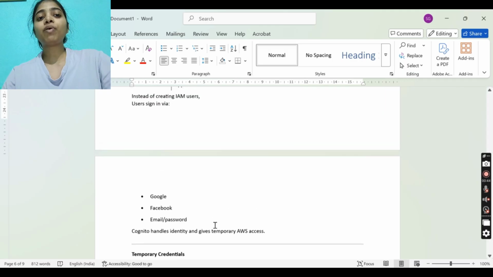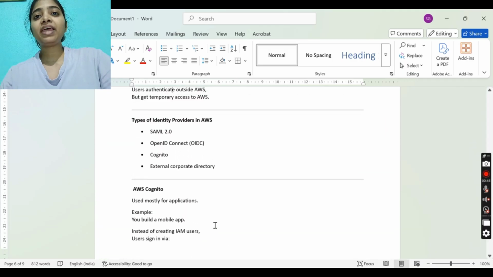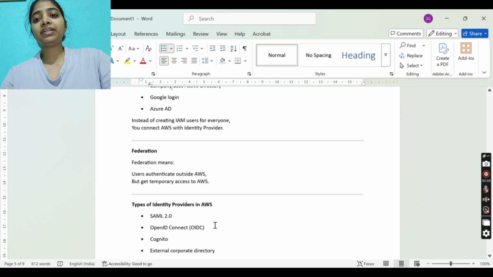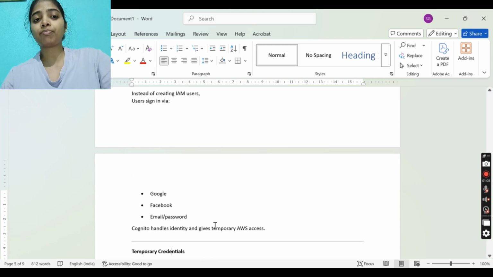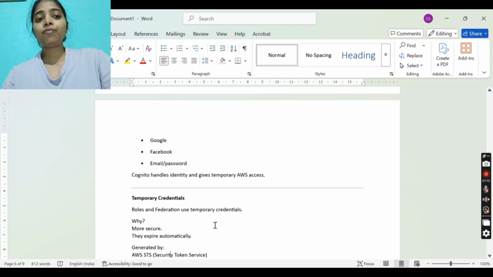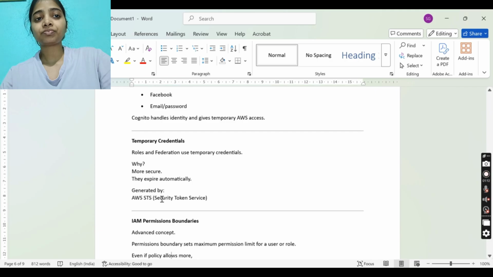So the identity provider handles the identities or user accounts instead of creating IAM users in AWS. With those identities we are able to access AWS for temporary use.